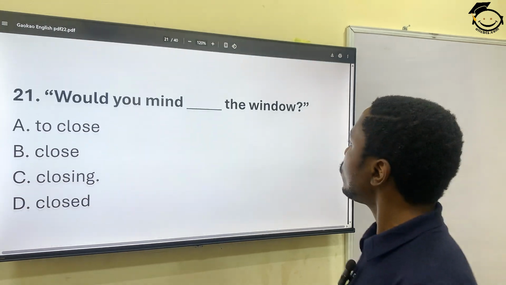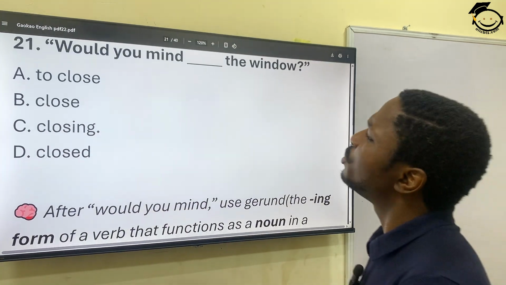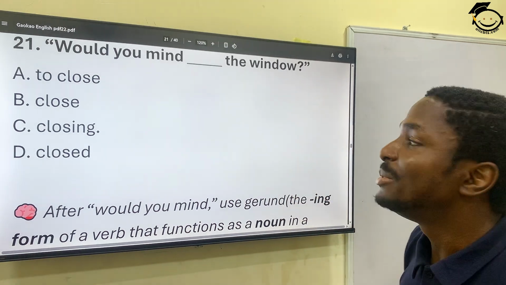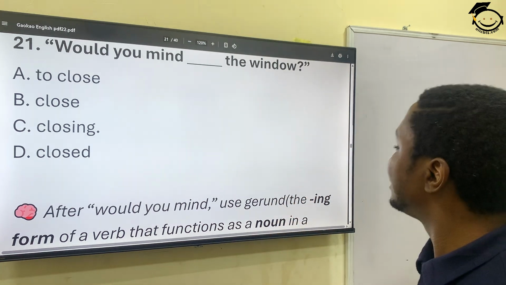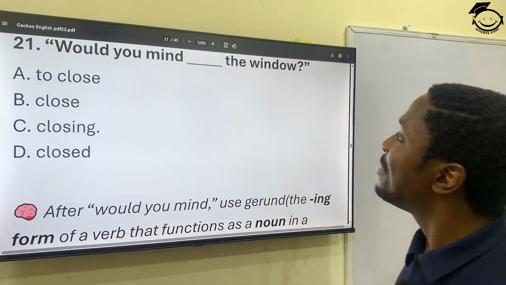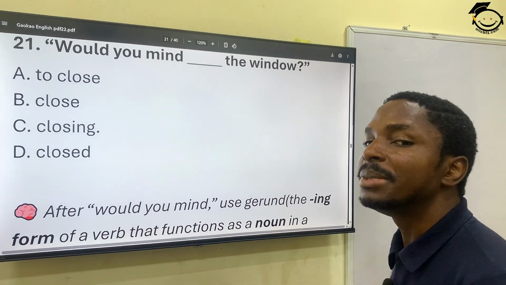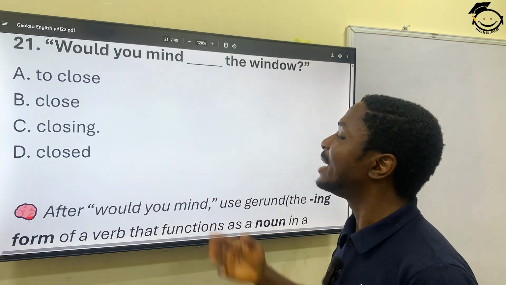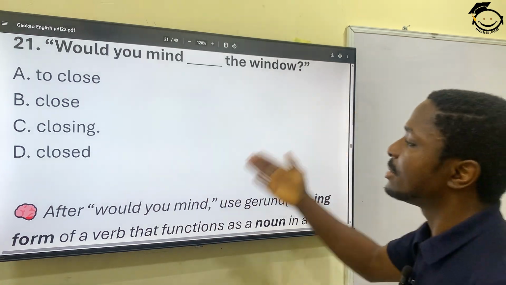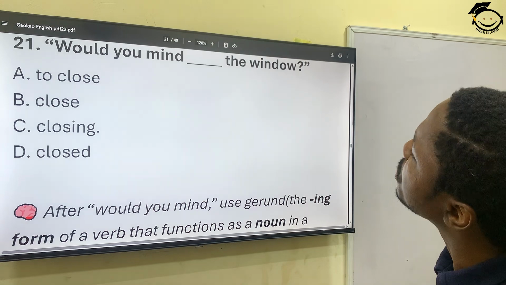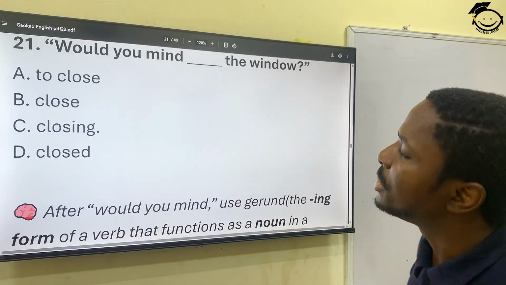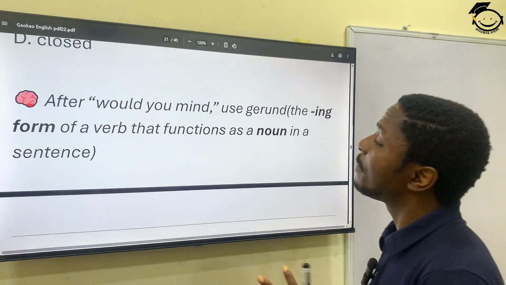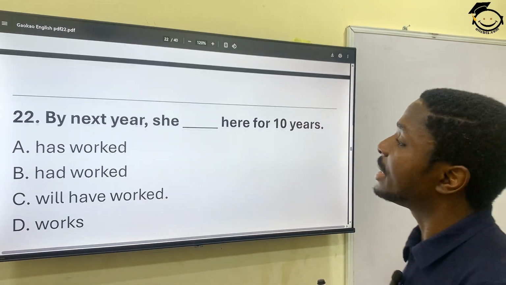21. Would you mind dash the window, please? This is also a gerund. Would you mind closing the window, please? So you always have ing after the verb. Would you mind closing the window? No. Would you mind to close the window? No. Would you mind close the window? No. So closing is the correct word that you use right there.